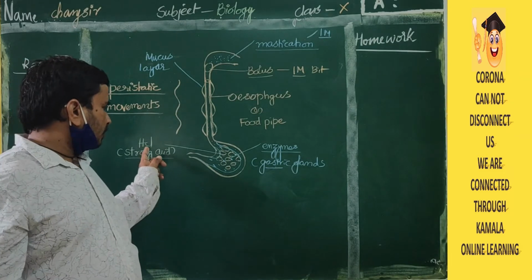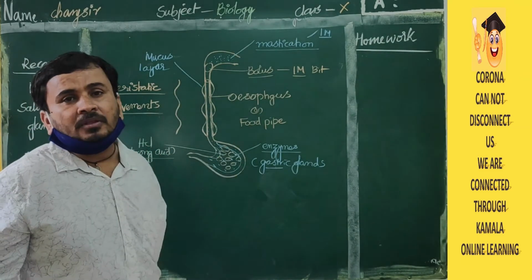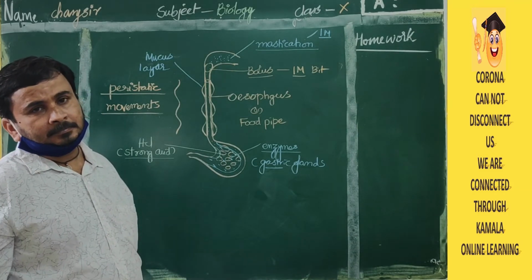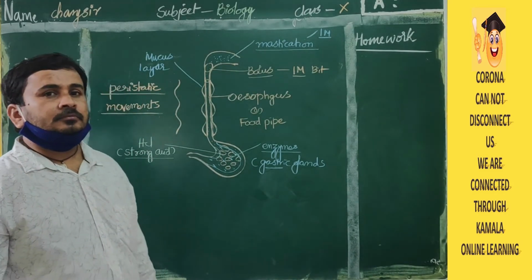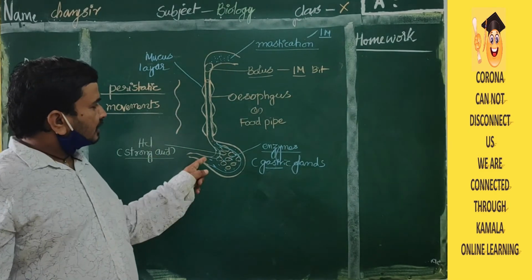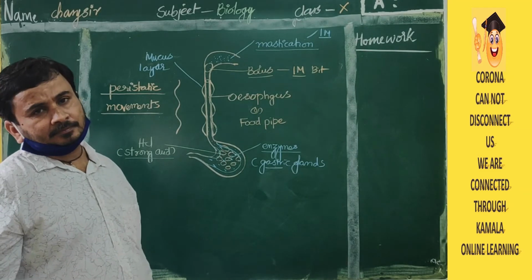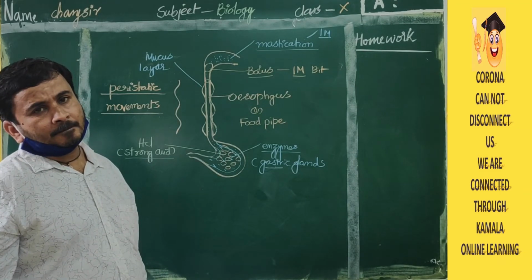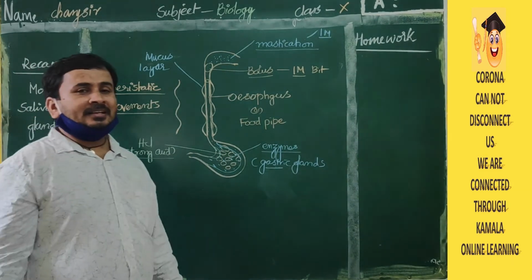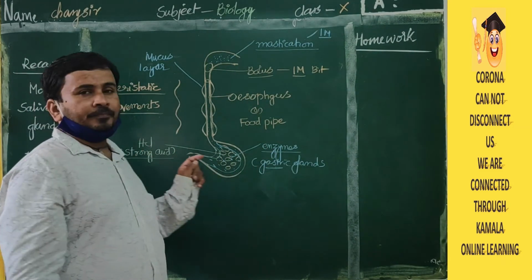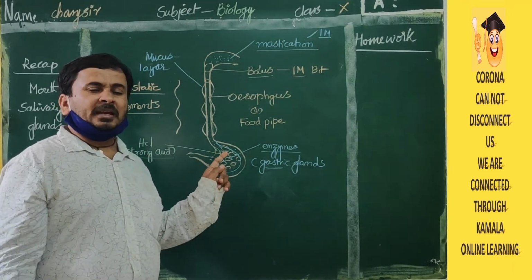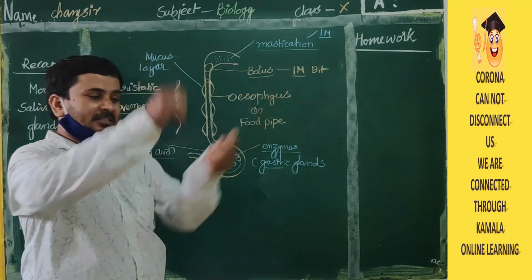And not only this, hydrochloric acid initiates some of the enzymes which are present in the stomach. When the HCl is released, afterwards the enzymes will be released. The food in the stomach will be digested with the help of the enzymes and HCl. In the stomach, the maximum amount of food will be churned.